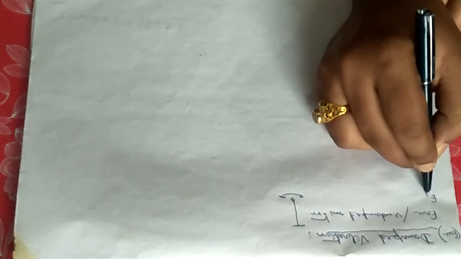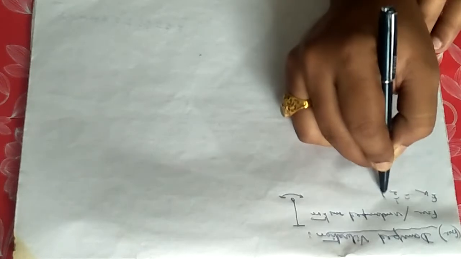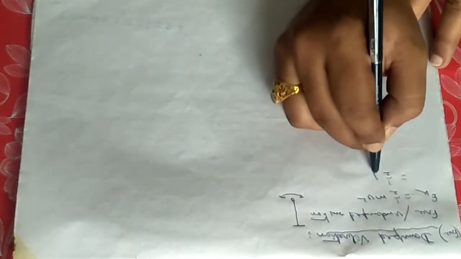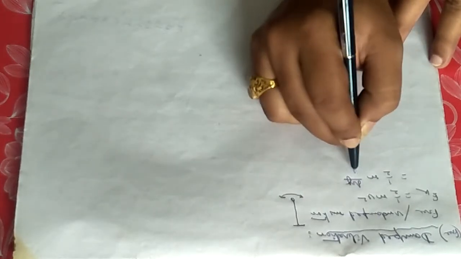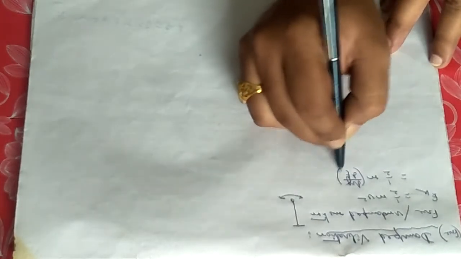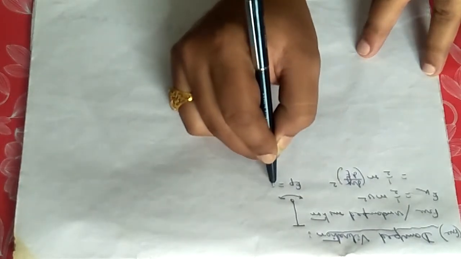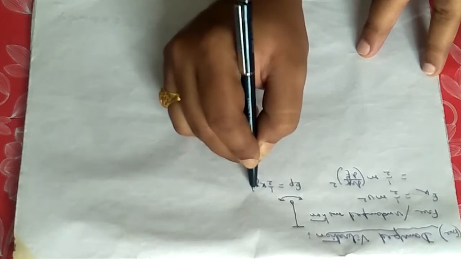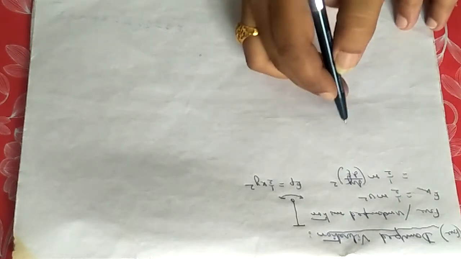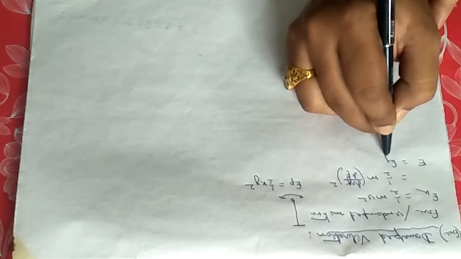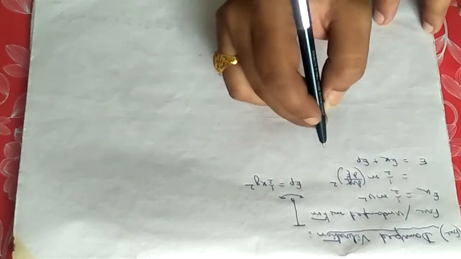So in the case of free or undamped vibration, if we call the kinetic energy Ek, it may be written as half m v square, and v may be written as dy/dt, its whole square. dy/dt means the velocity. On the other hand, the potential energy Ep may be written as half k y square, that we have seen in calculating simple harmonic oscillation. And the total energy E will be constant, that will be Ek plus Ep.